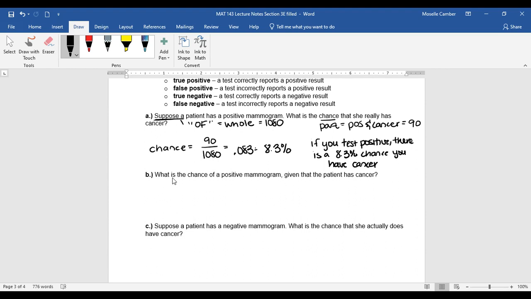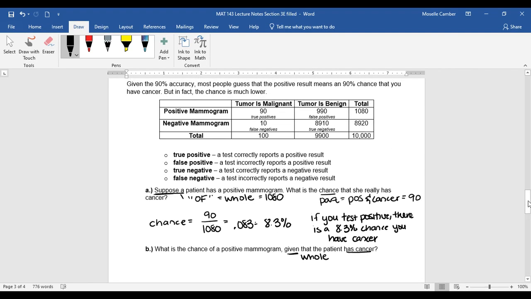So similarly, what is the chance of a positive mammogram given that the patient has cancer? So in this case, given is another word for suppose. So this is going to be your whole, that the patient has cancer. So out of all these cases, how many have cancer? Well, that's this malignant tumor. So the total number of tumors is 100. And the chance gives you your part. So the positive mammogram. So we want cancer and positive mammogram. So again, that is this 90 here.